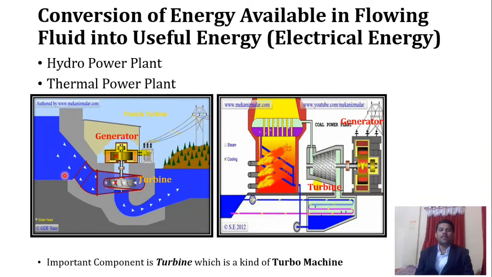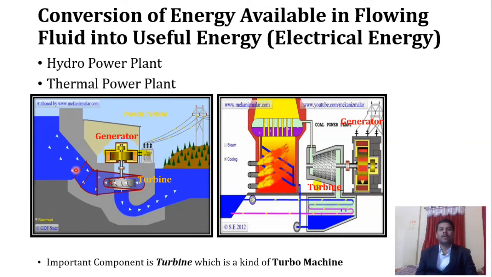So here I have given two diagrams. The first one is related to the hydroelectric power plant and the second one is the thermal power plant. We will see a recapitulation of the hydroelectric power plant, which we have already seen in the second year thermodynamics subject. So here the first type of power plant is the hydroelectric power plant. You can see that water which is available in this dam is supposed to transfer through this pipe.